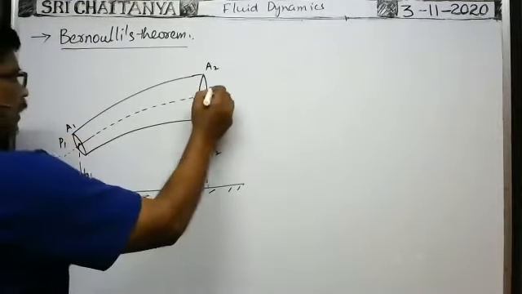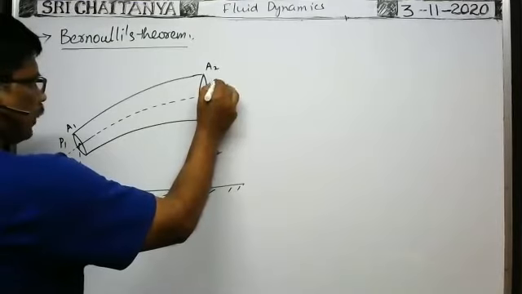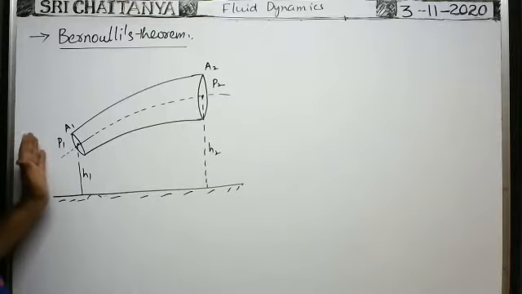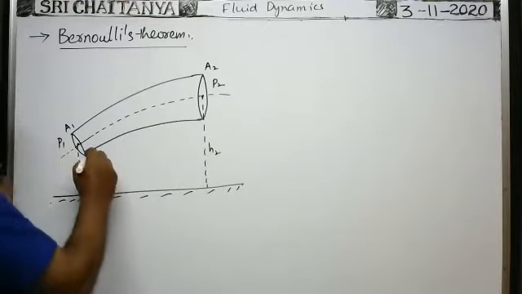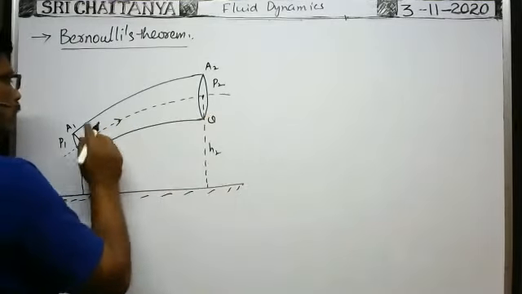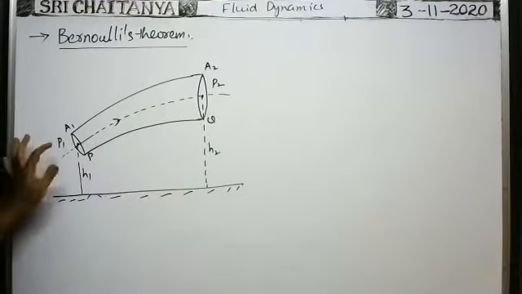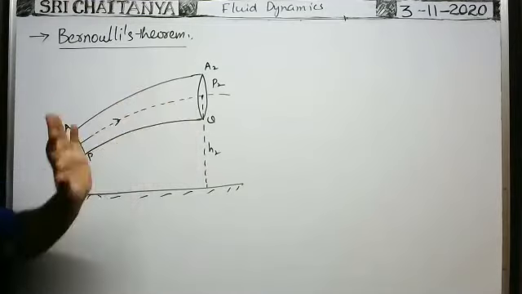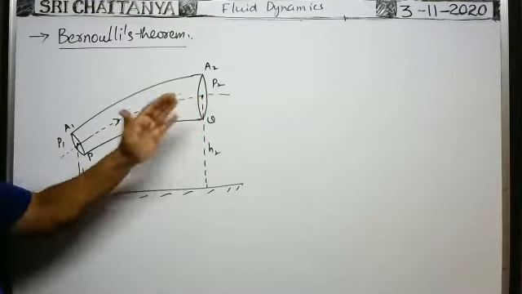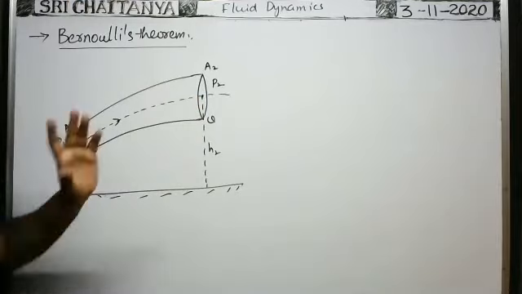The pressure at the other cross section of the tube is say P2. In order for the fluid to flow from one end to the other, the pressure at this point must be greater than the pressure at that point. Due to that, a pressure difference is maintained across the tube. Hence, fluid flows from one end to the other end.